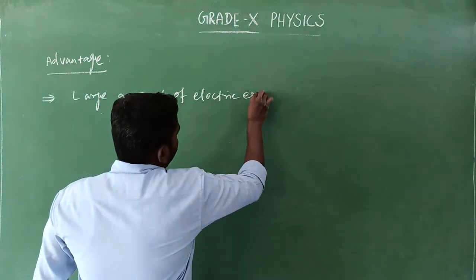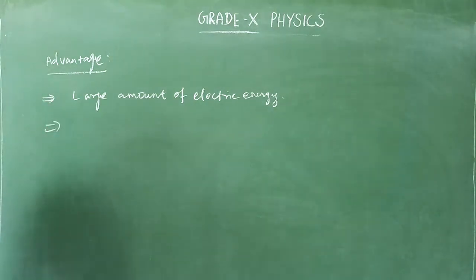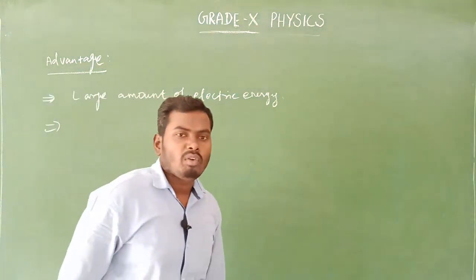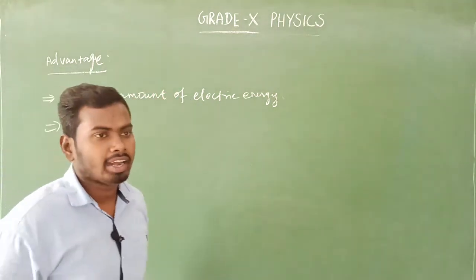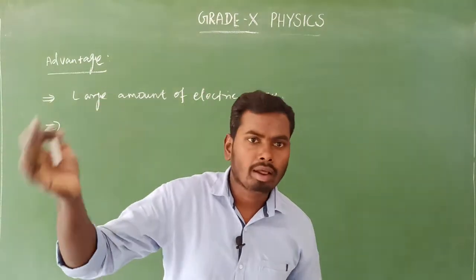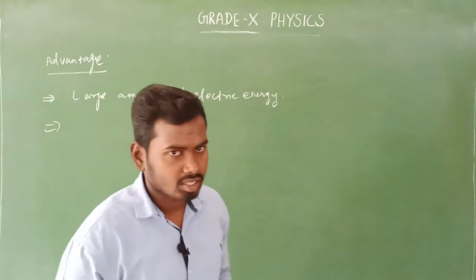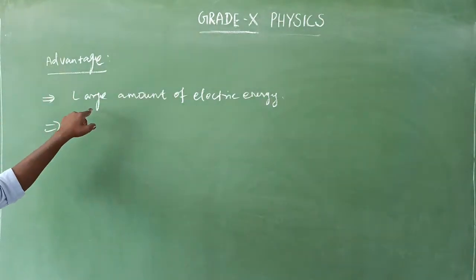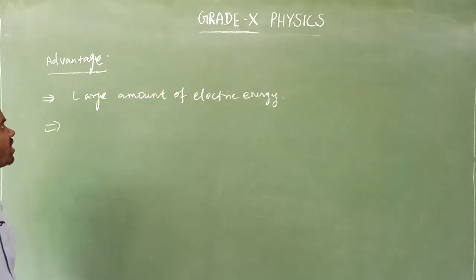Electric energy means electricity. Simply we say that is electricity. From this thermal power station we can get a large amount of electrical energy compared to other power plants such as solar panel, wind energy, hydro energy, whatever it is. This is the first advantage: we can get a large amount of electric energy. What is the next one, sir?